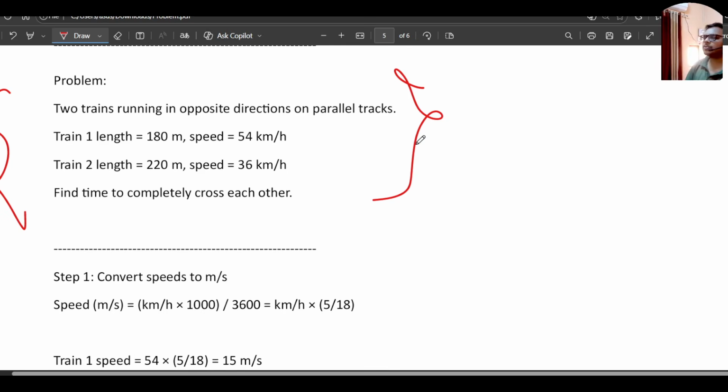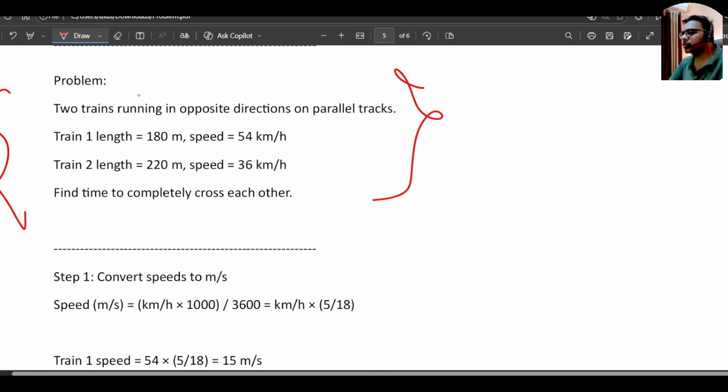Okay, let's talk about this question. Two trains running in an opposite direction on parallel tracks. Train one length is 180 meter, speed is 54 kilometer per hour. Train 2 length is equal to 220 meter, the speed is 36 kilometer per hour. Find time to cross each other, to completely cross each other.